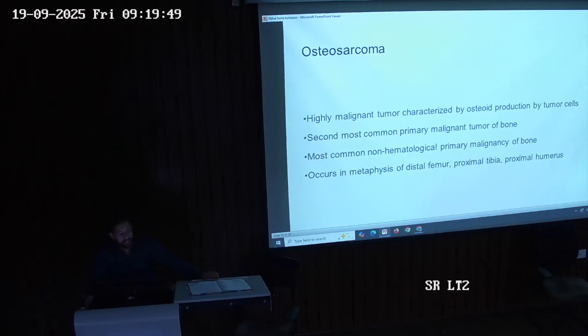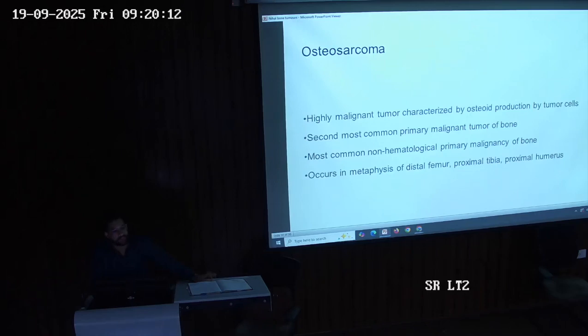Osteosarcoma is a highly malignant tumor in which osteoid production by the tumor cells occurs. It is the second most common primary malignant tumor of bone, and the most common non-hematological primary malignancy of the bone. It occurs in the distal femur, proximal tibia, and proximal humerus.